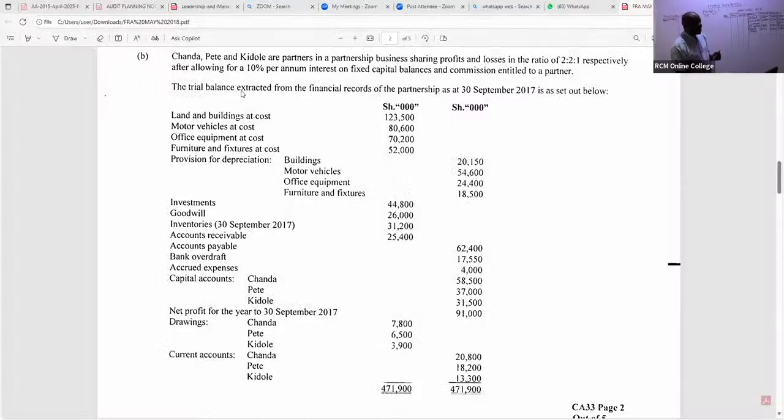In the trial balance, we can see the trial balance extracted from the financial records of the partnership as at 30th September 2017 is set out below. So you can see we have here land and the buildings. We have motor vehicles at cost. We have office equipment at cost. We have furniture and fixtures. And then you can see we have provisions. So ask yourself, amongst these assets, which assets were taken up by the limited company?